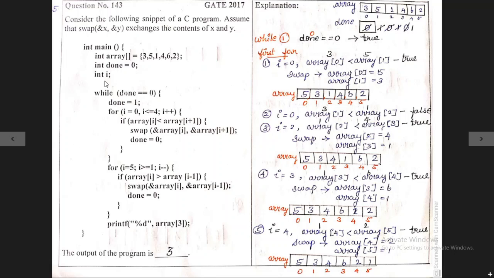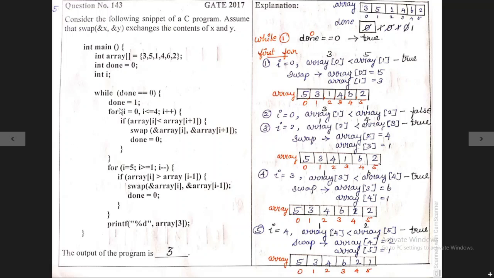This fourth statement is a condition. Inside the condition, done is equal to 0. Is the condition true? Yes, the condition is true. So initially the array holds these 6 values. That is what I have written here. And the done variable holds the value 0. That is what I have written here. So we need to check the condition. The first time the while loop is executed, done value is 0, equal to 0. The condition is true. So the cursor is moved inside the loop.